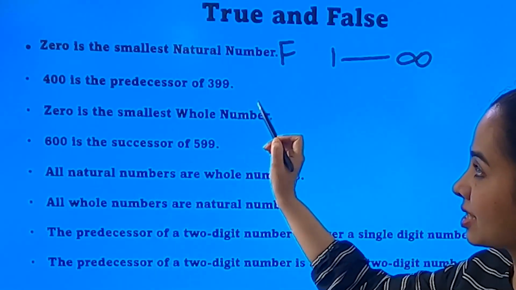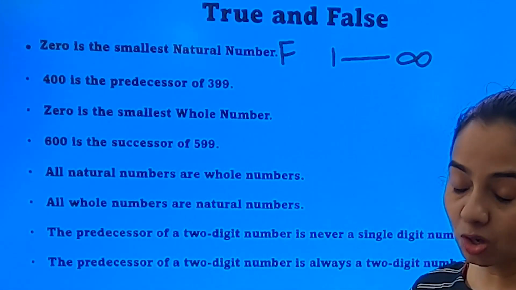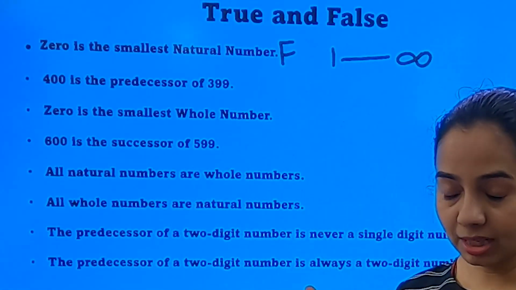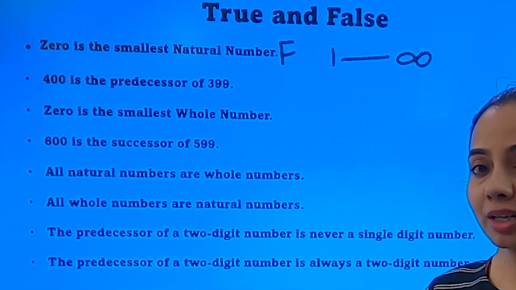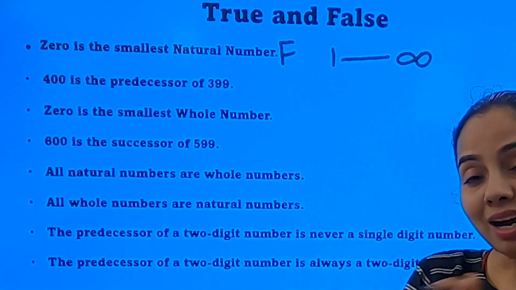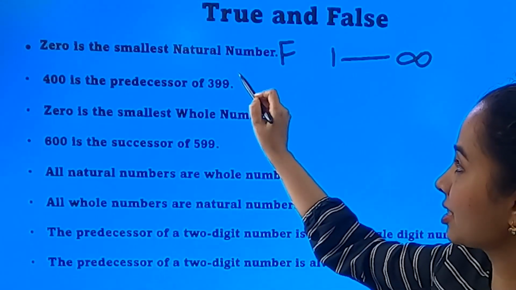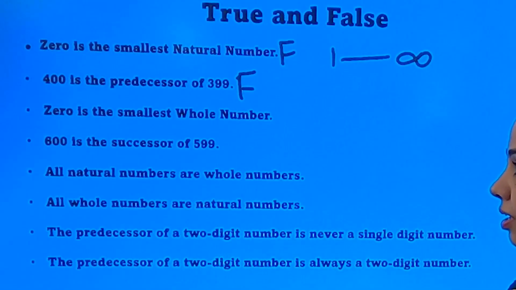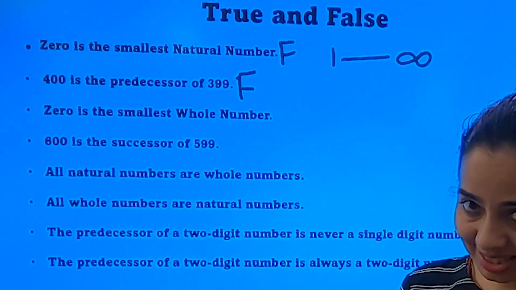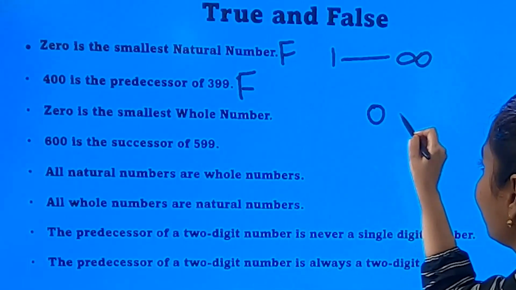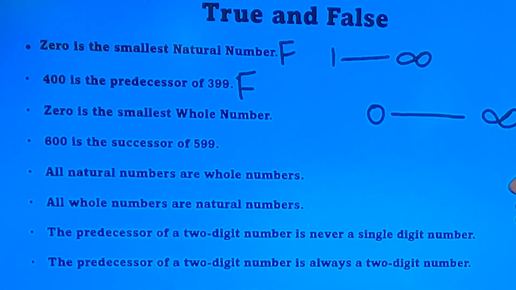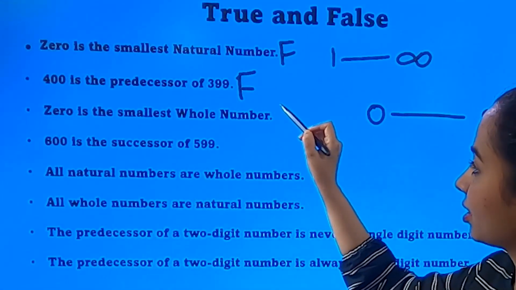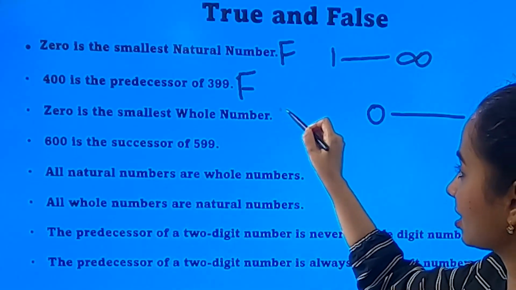400 is the predecessor of 399. What is a predecessor? The number which comes before the number. Does 400 come before 399? No, it comes after. So it is not its predecessor. This is also false. 0 is the smallest whole number. Yes, it is. 0 till infinity are the whole numbers. 0 is certainly the smallest whole number. So this is true.